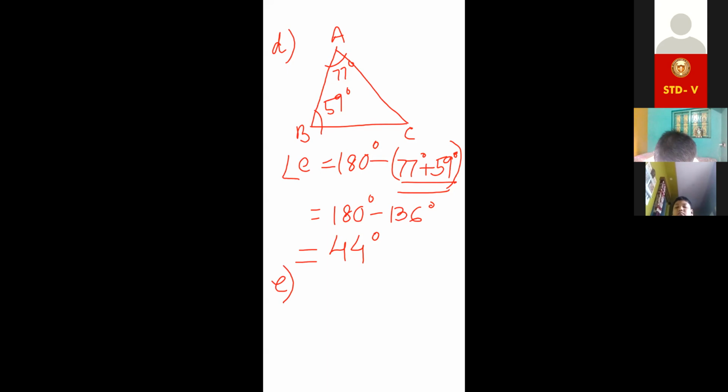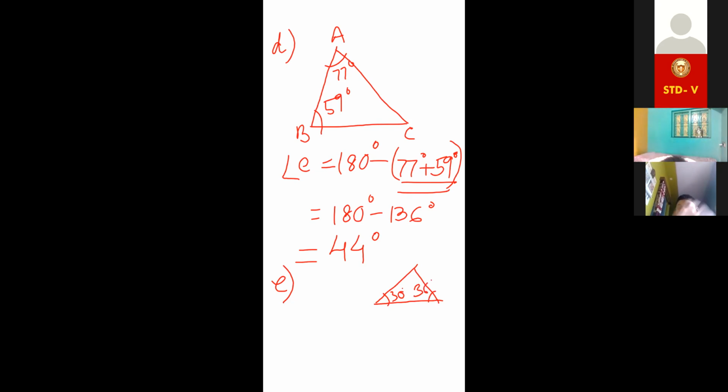Acha, number E. Next one. This one is given 30 degree. This one is given 36.